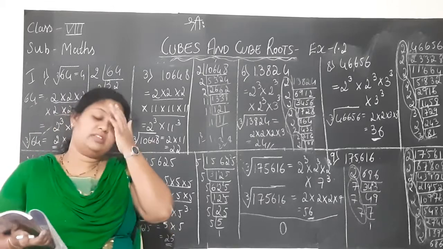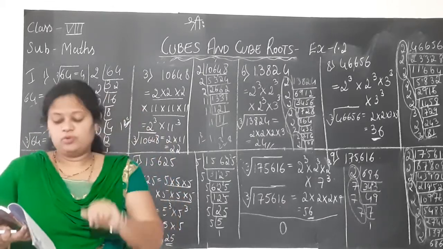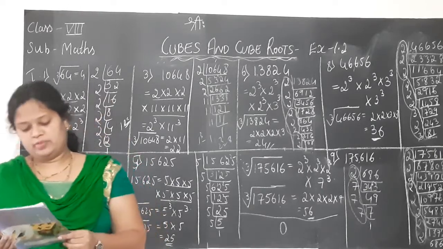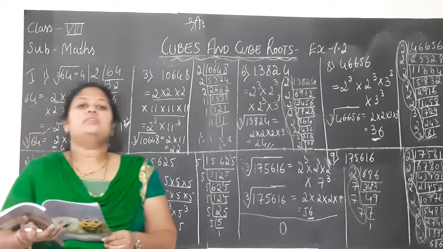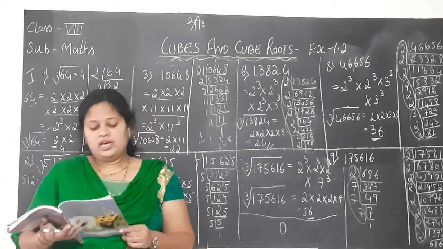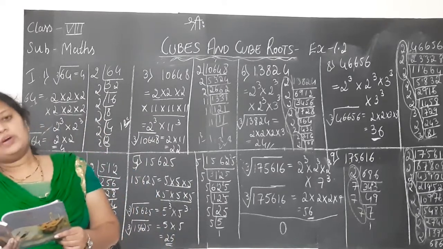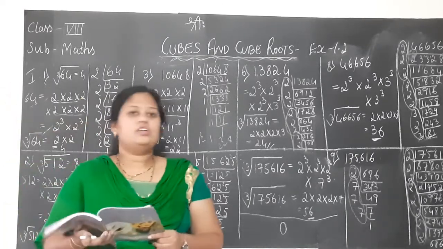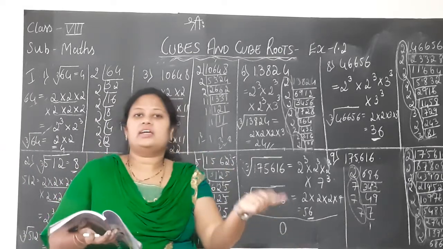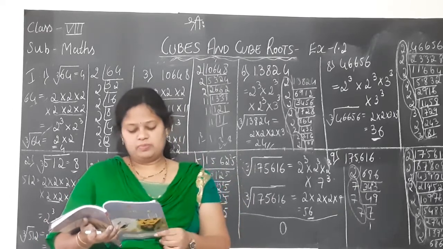Sorry, a perfect cube does not end with 2 zeros. I'm sorry children, I thought it ended with 2 zeros. So it is true. Yes, it is a true statement. Third question, there is a mistake. Cut the word square there and write cube. If the cube of a number ends with 5, then its cube ends with 25. It is wrong. A number ending in 5, its square ends with 25, but the cube cannot. So again it is a false statement.